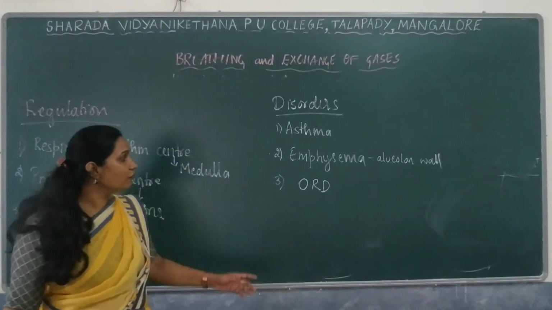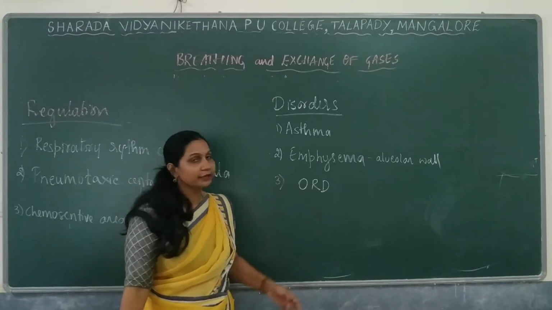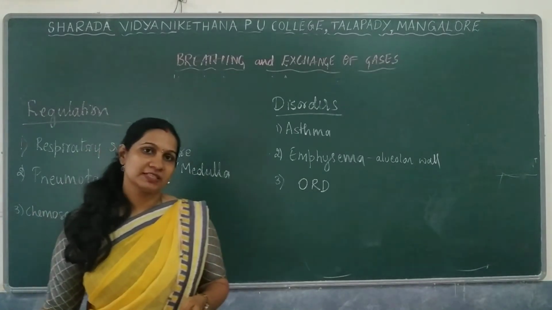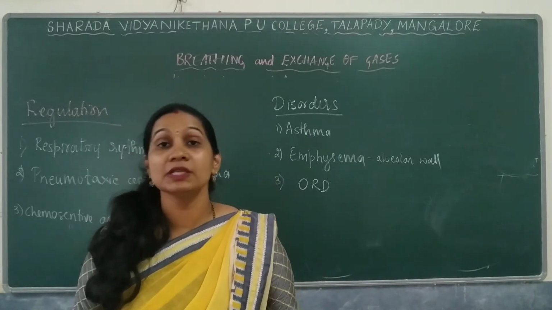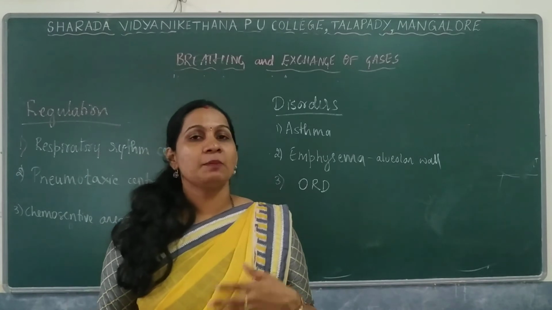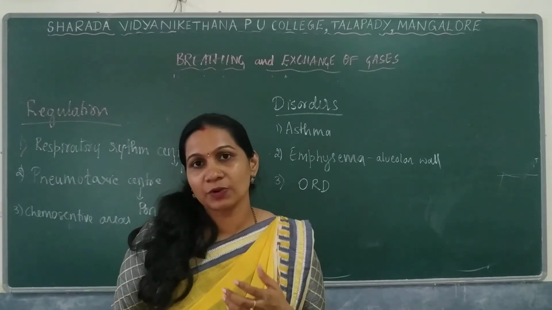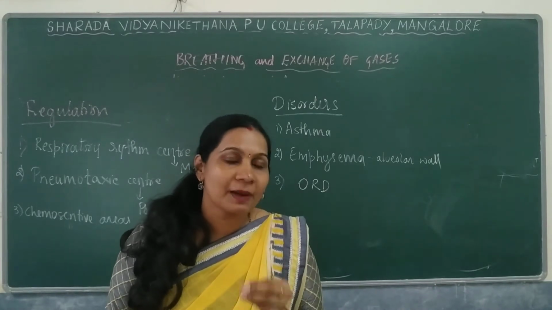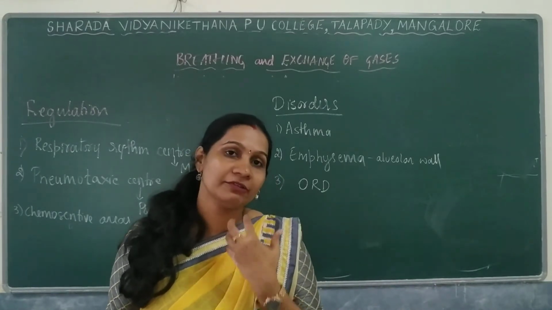Then we have occupational respiratory disorders. ORD refers to occupational respiratory disorders. In people who work in certain industries, maybe polymer industries or coal industries, chemical particles will be inhaled by the individual and will affect the lungs.